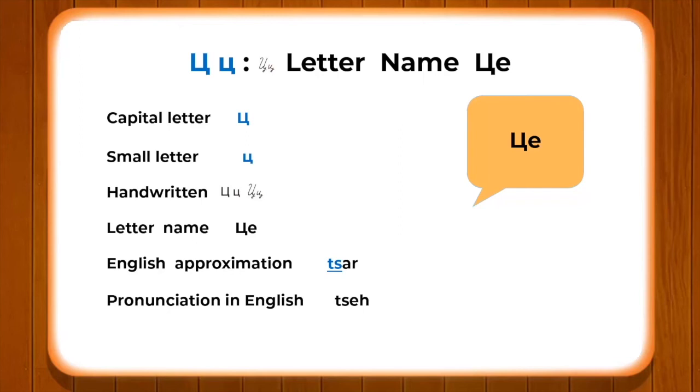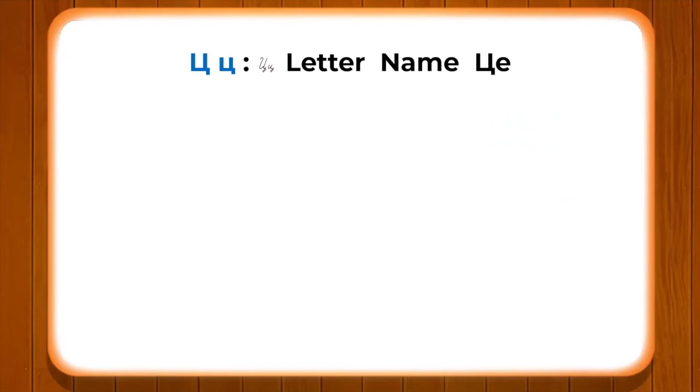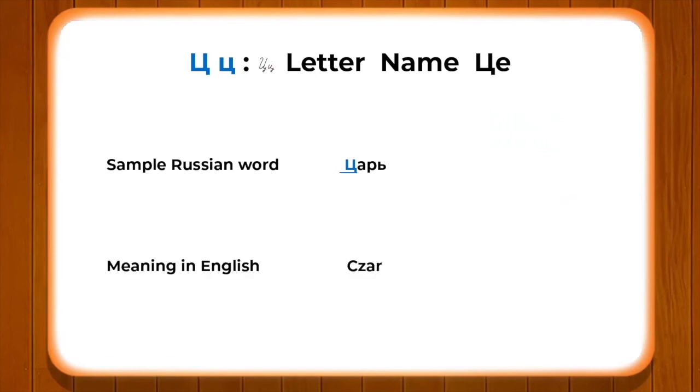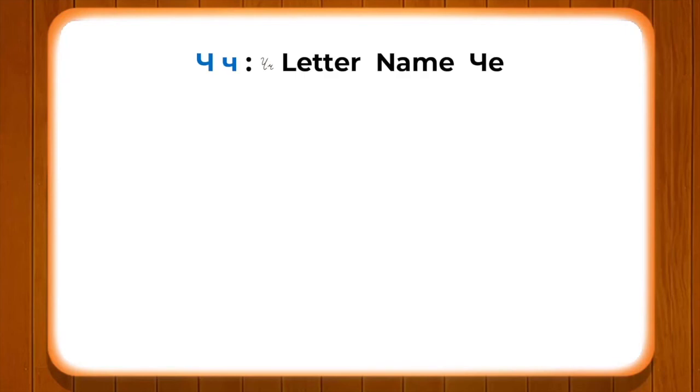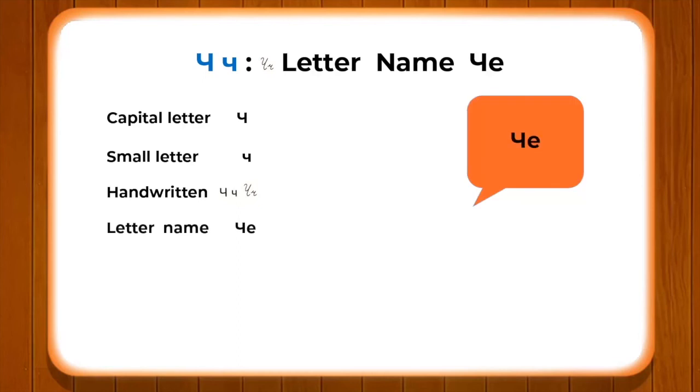And like we have an example from English, tsar, and from Russian, tsar, which means the king in Russian. So the letter we are now going to discuss is known as Che, and we have an English approximation.